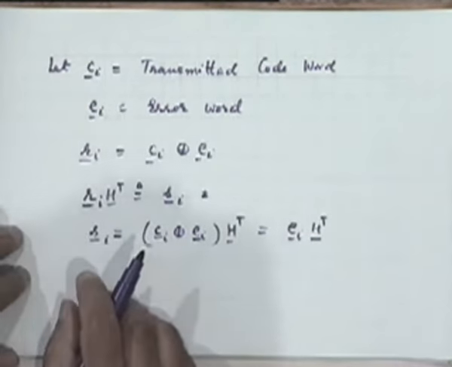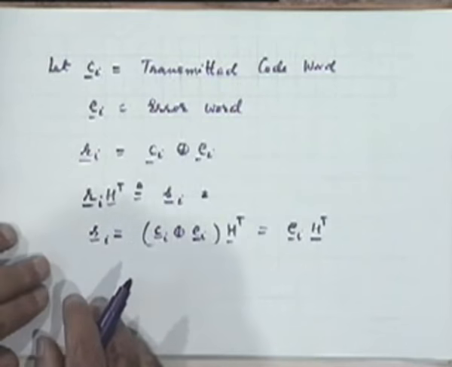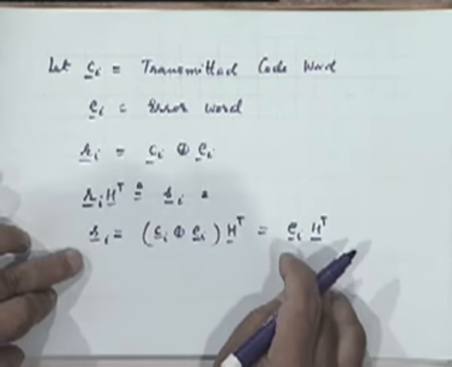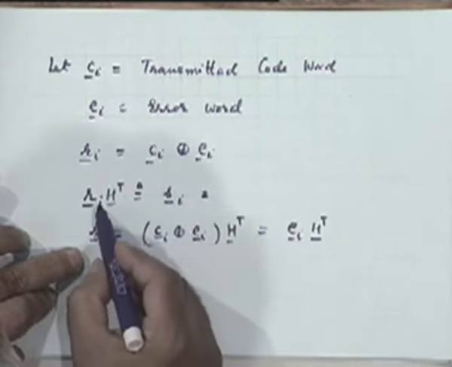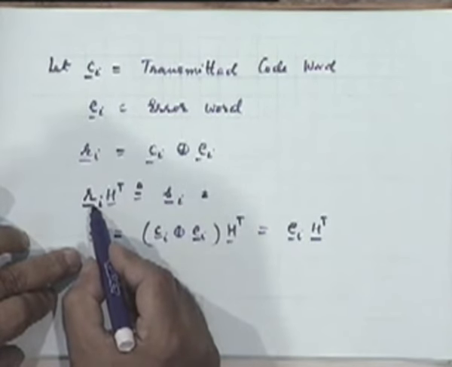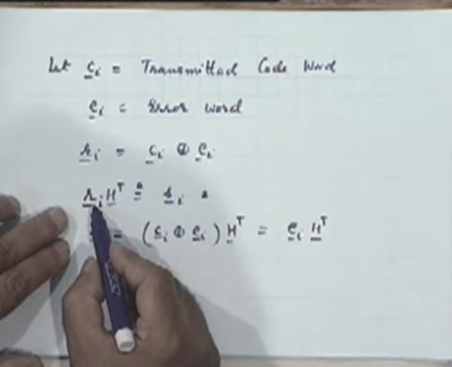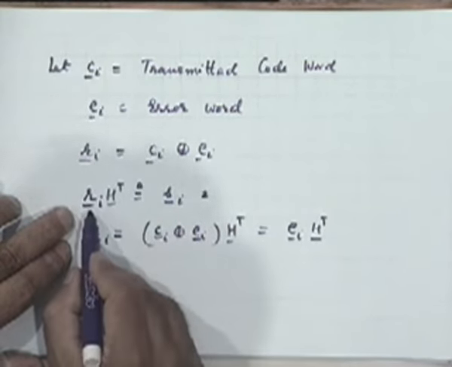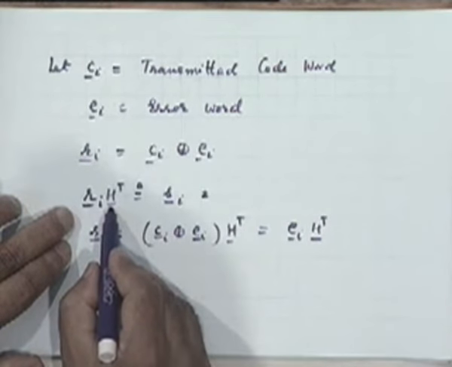So this might give you the feeling that there exists a mapping from the S that you can compute from your given R. You have received the sequence R sub i, from which you can compute S sub i by multiplying with H transpose.